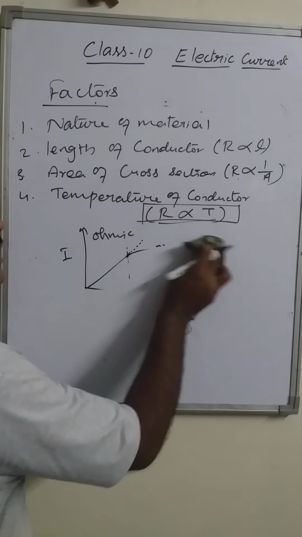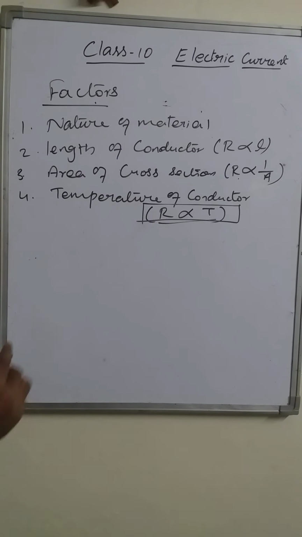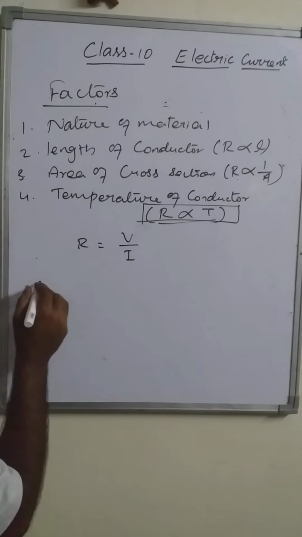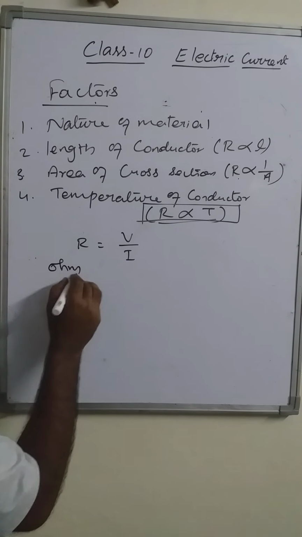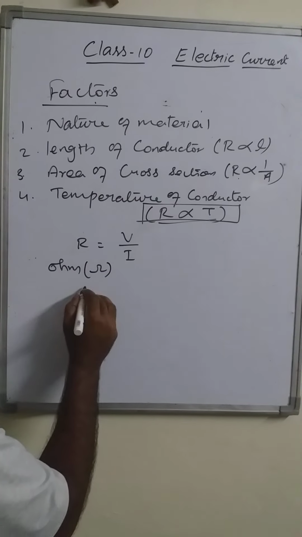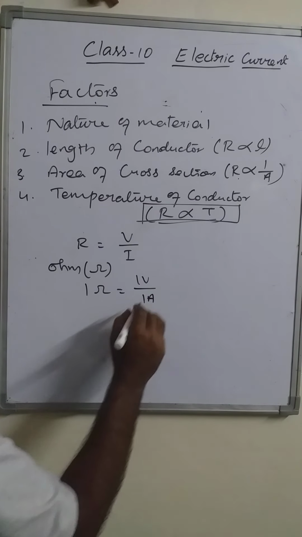Now coming to the unit of resistance. Like other quantities, resistance also has an SI unit, and that SI unit of resistance is ohm. It is represented in this way. So 1 ohm equals 1 volt upon 1 ampere.